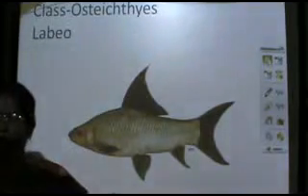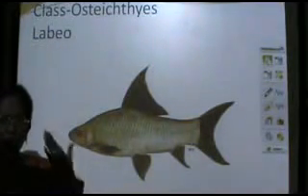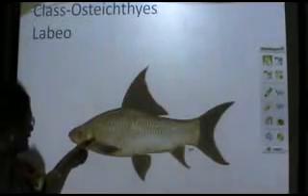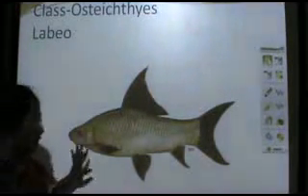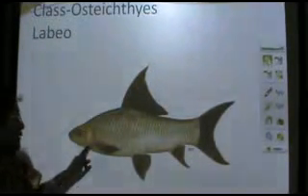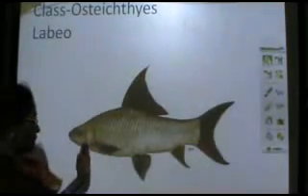Next we go to the respiratory system. You don't find more than 4 pairs of gills, and these gills are covered by a gill lid or operculum. If you just open it, it is in the form of a flap, and when you open it, you can see reddish gills which are highly supplied by blood.